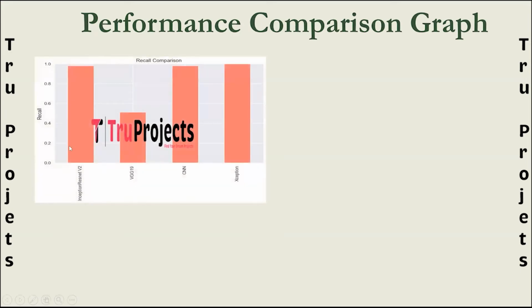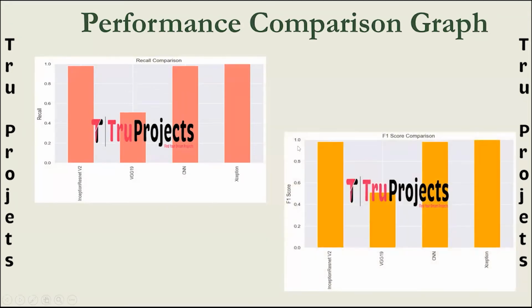This is the recall comparison graph. Here on the x-axis, we have algorithm names, and on the y-axis, we have recall score. Recall measures the ability of the model to capture all relevant instances. It is the ratio of correctly predicted positive observations to the total actual positives.